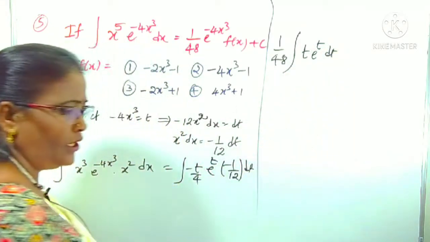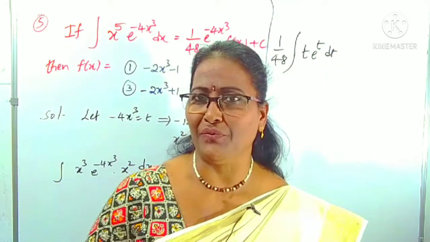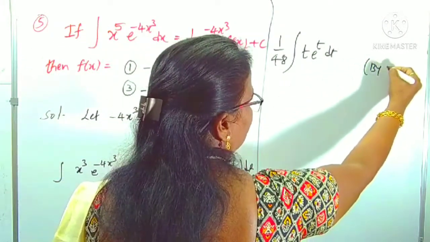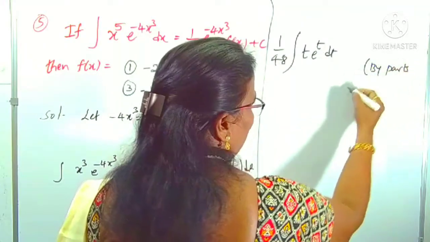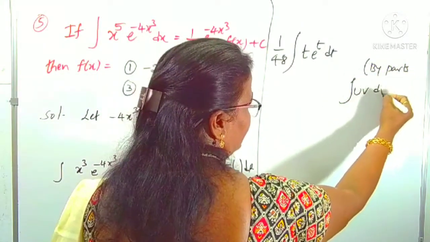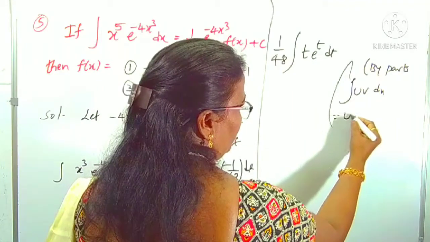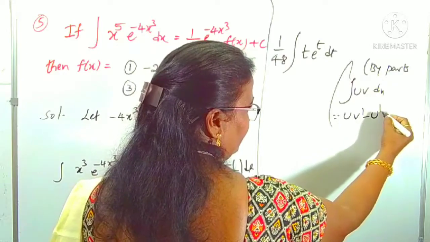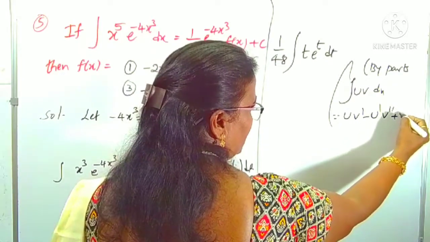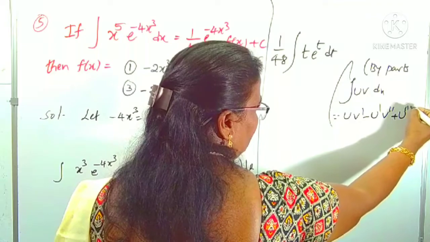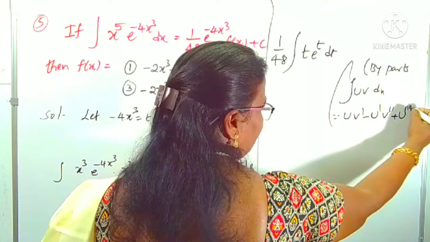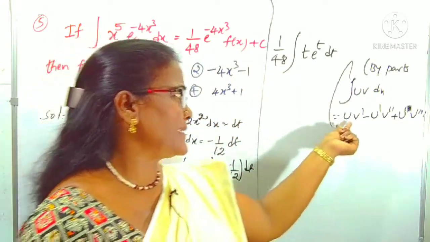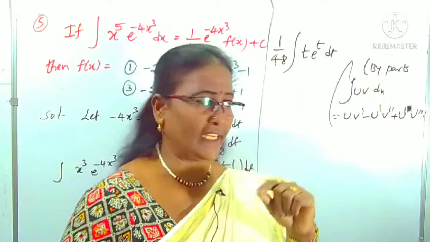That's it. Now it is in the form of a product of two functions, so by parts. I use the short trick. Integral of uv by parts: we take u into integral of v, that is v dash, minus u dash into integral v double dash, plus u double dash into v triple dash, and so on. The meaning of this is that when u is an algebraic function, only then can we use this short trick.